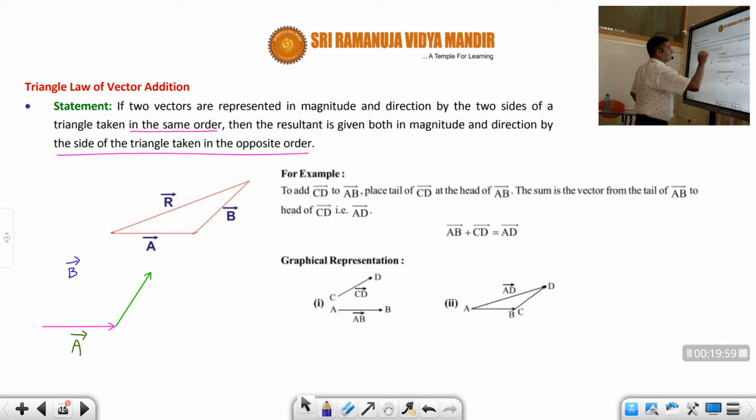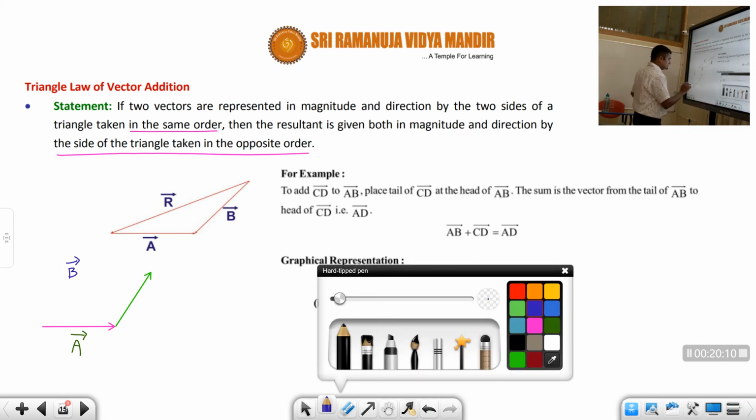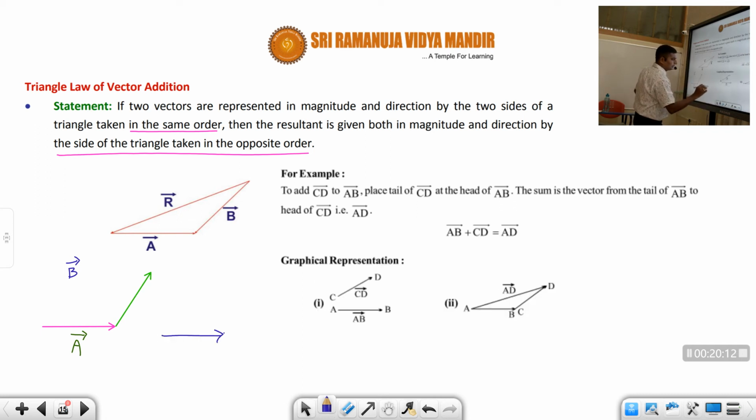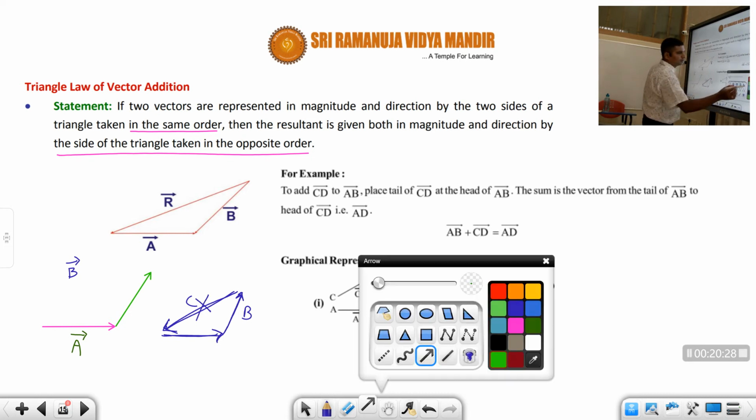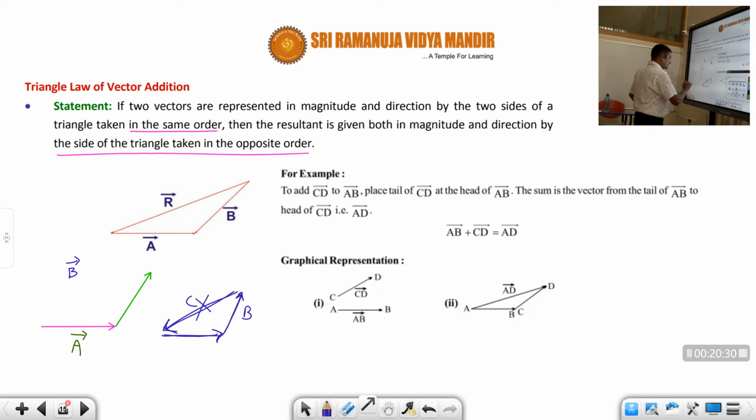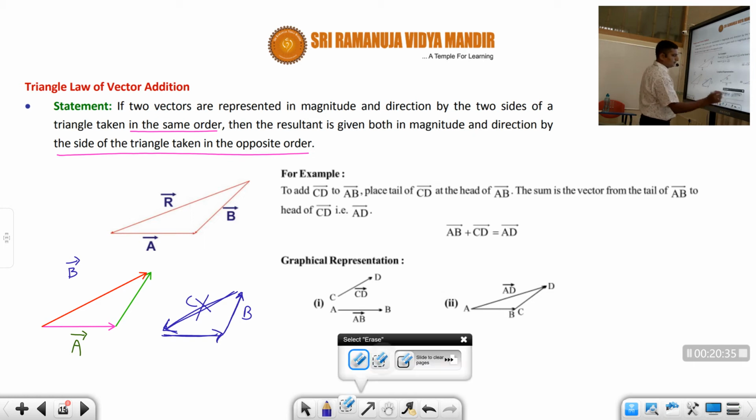Now according to this triangle law, the resultant is given both in magnitude and direction by the side of the triangle taken in the opposite order. Normally, this is vector A, this is vector B, and if you want to close the triangle, we would normally close it in the order A, B and C. But according to triangle law, you should not draw like this. You should draw in opposite order.